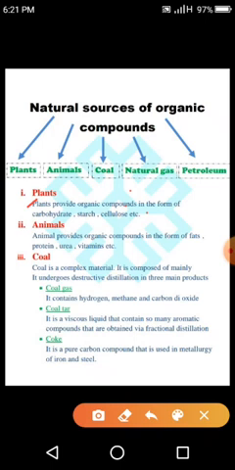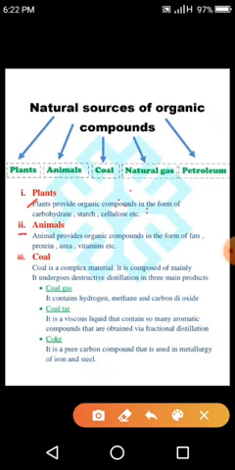Glucose is a natural process of the vital force, and it is a very big source of organic compounds. Other than glucose, carbohydrates, starch, and cellulose are also obtained from plants.